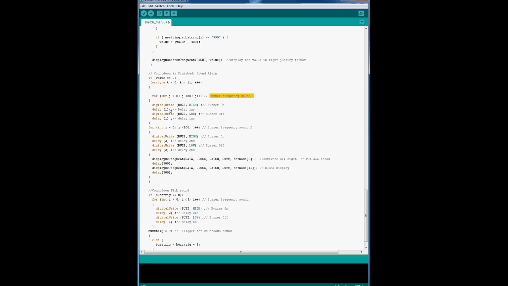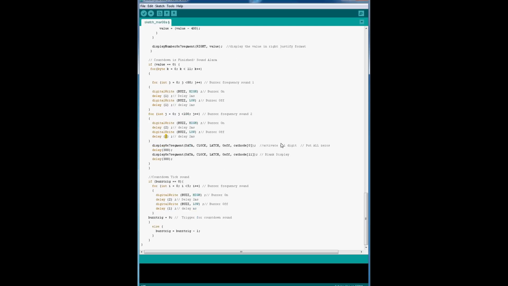Basically, you put it high for a number of seconds, put it low for a number of seconds, and you do it a number of times to create a sound. And then the other sound, you're going to do another type of delay, like 2 for this one. So you can play around with this. You can make your own sounds. I mean, the range is not huge, but it's kind of cool.